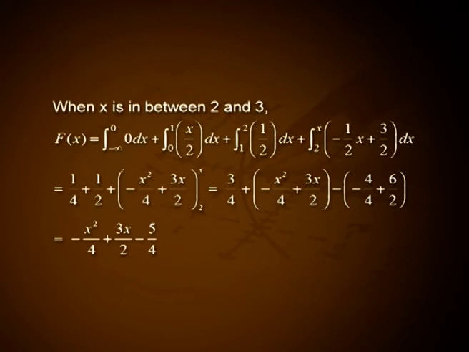When x is in between 2 and 3, F of x is equal to integral from minus infinity to 0 dx plus integral from 0 to 1 x by 2 dx plus integral from 1 to 2 1 by 2 dx plus integral from 2 to x minus 1 by 2 x plus 3 by 2 dx, that is equal to 1 by 4 plus 1 by 2 plus minus x square by 4 plus 3x by 2 over the limit 2 to small x, that is equal to 3 by 4 plus minus x square by 4 plus 3x by 2 minus of minus 4 by 4 plus 6 by 2, that is equal to minus x square by 4 plus 3x by 2 minus 5 by 4.